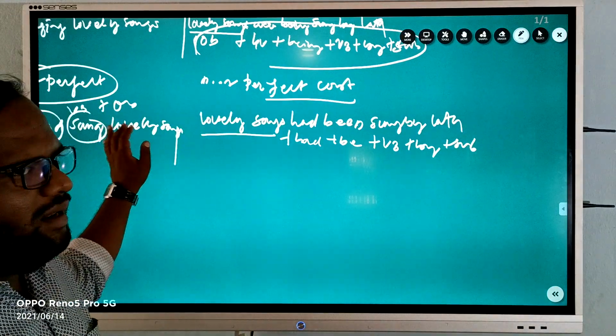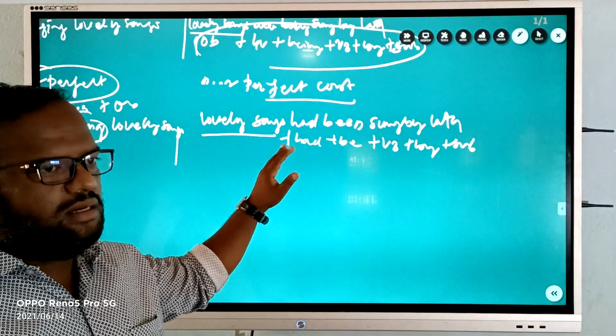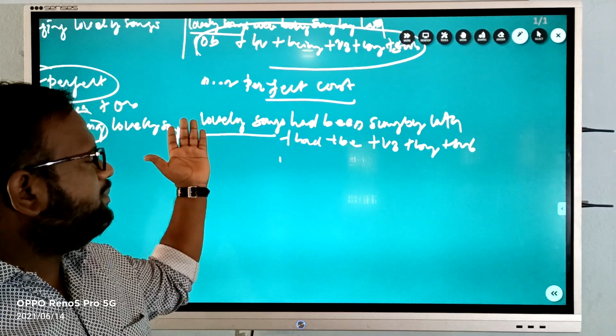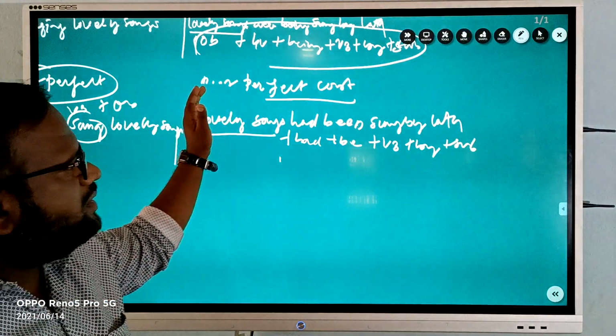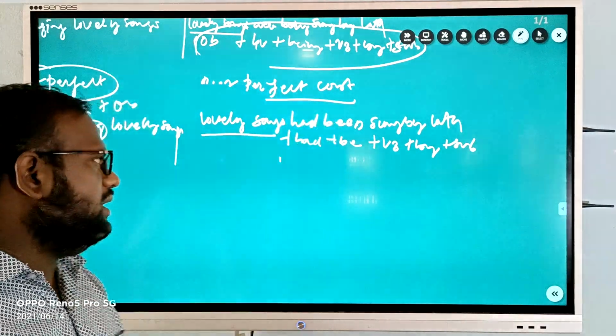Lata had sung lovely songs becomes, in passive voice, lovely songs had been sung by Lata.